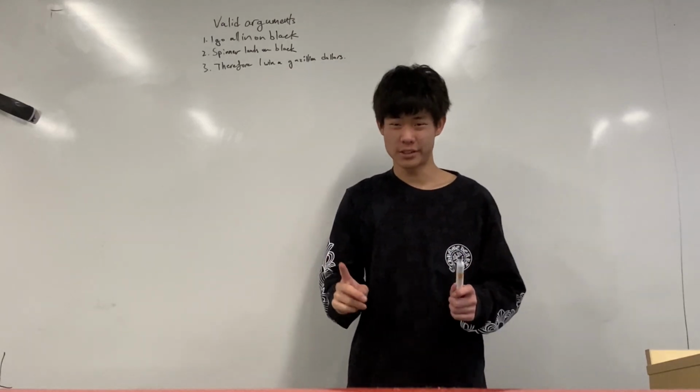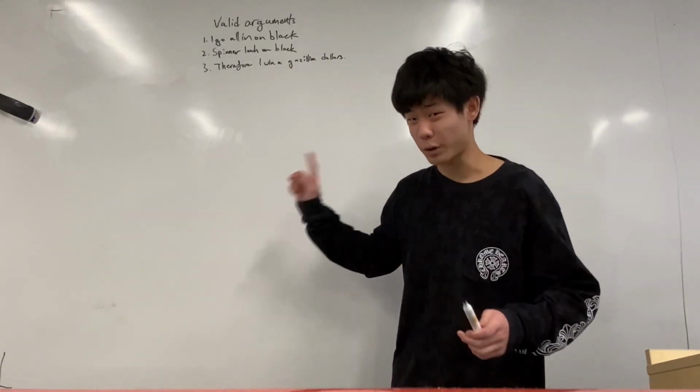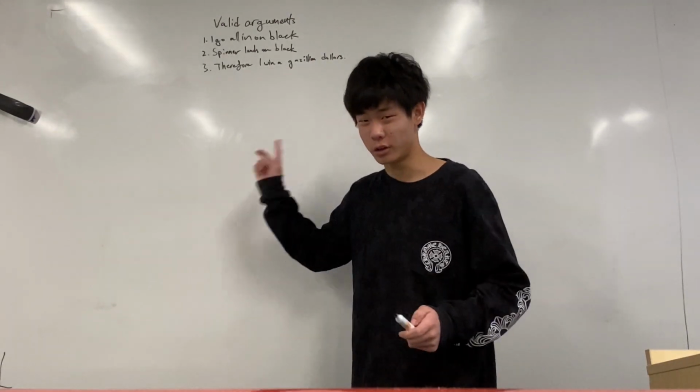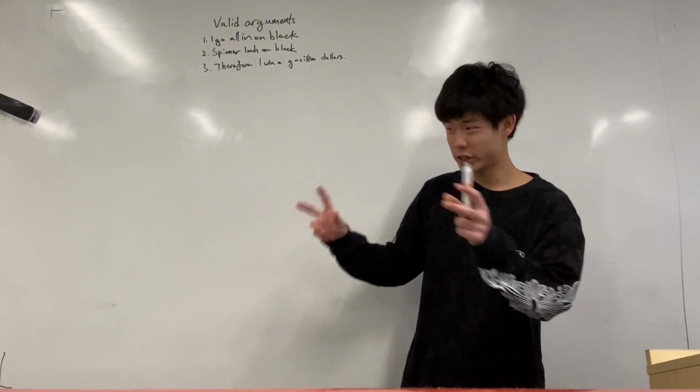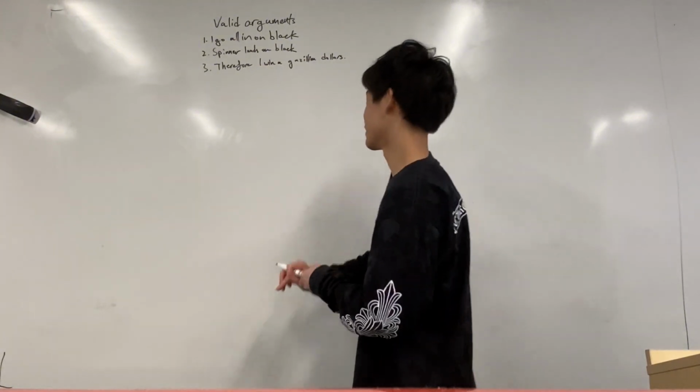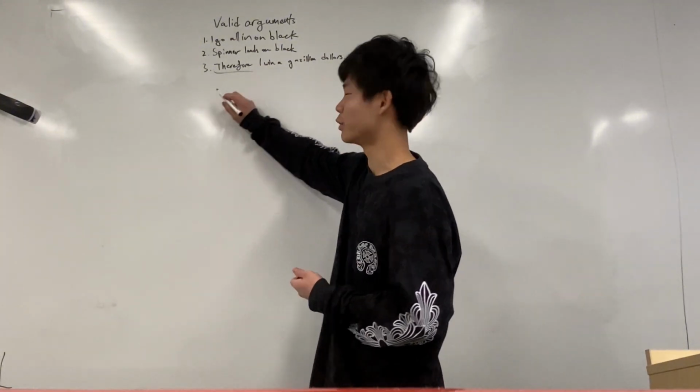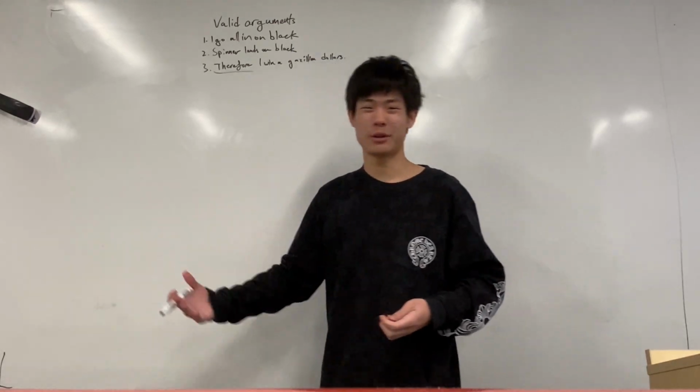There are 3 sentences in this argument. The first 2 are called premises, and the last one is called the conclusion. Premises are statements which come before the conclusion, basically. The conclusion is usually signaled by the word therefore, or then, or something like that, right?